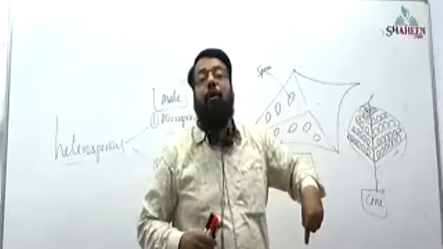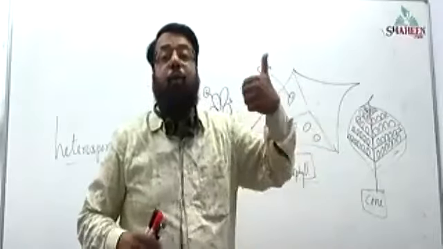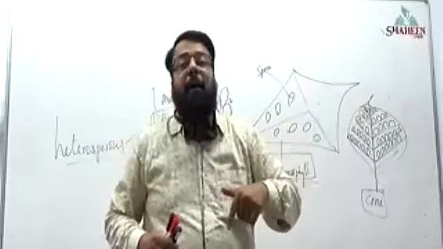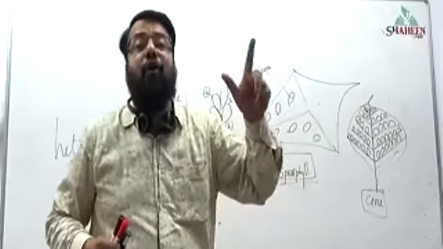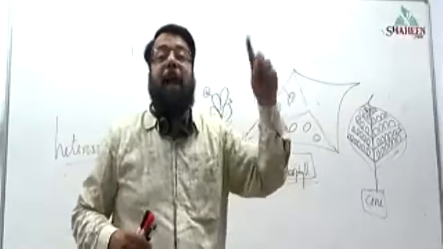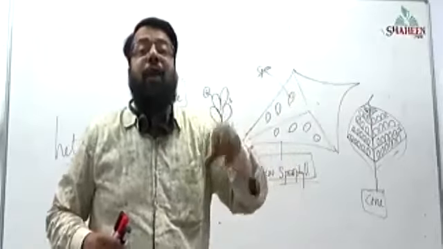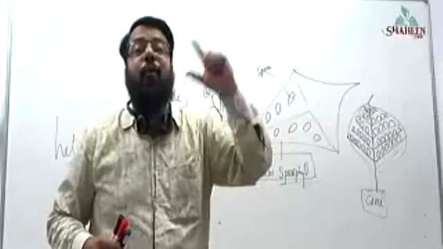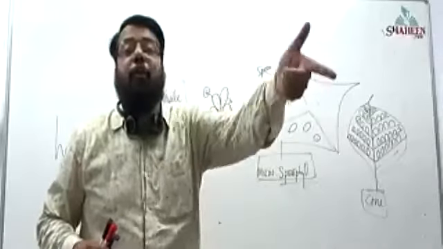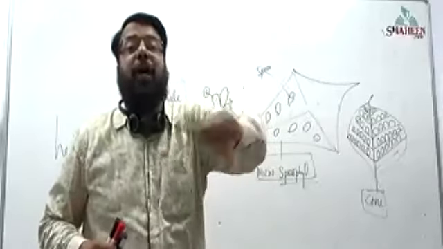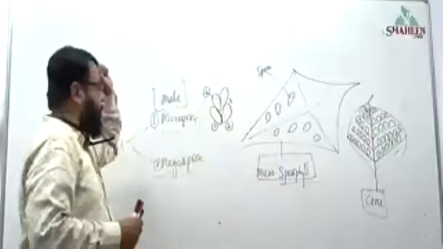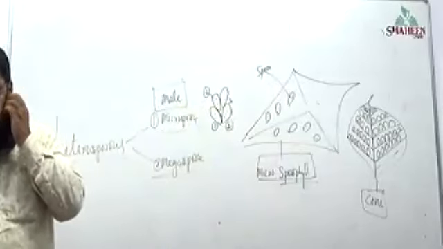A male cone will have the leaves which are modified, called as microsporophylls. Microsporophyll will bear what? Sporangia. Which sporangia? Microsporangia. Microsporangia produce spores. Which spores? Microspores.